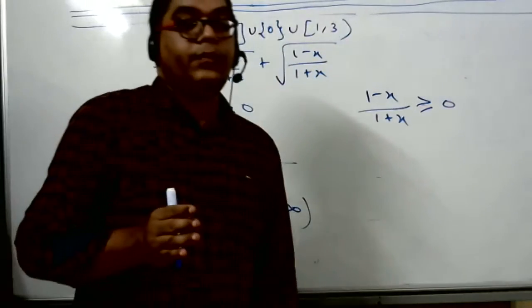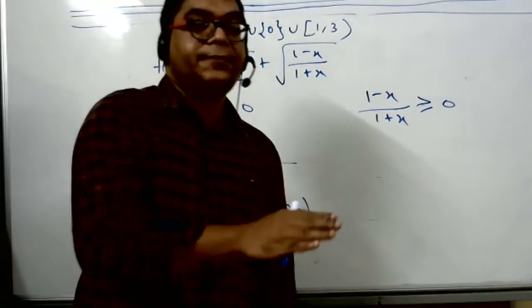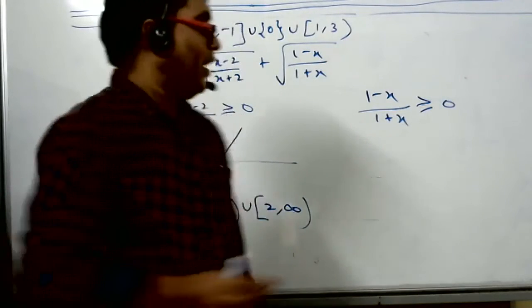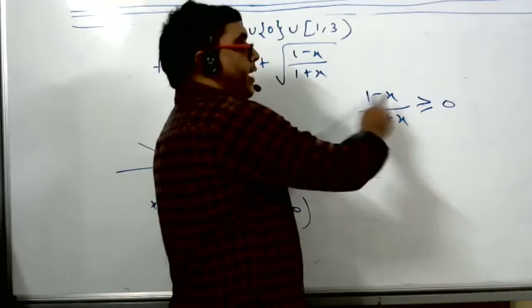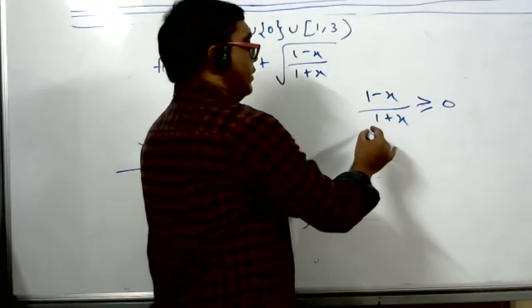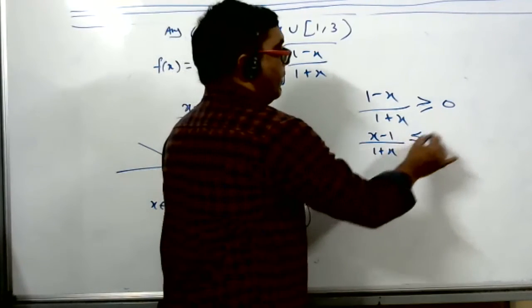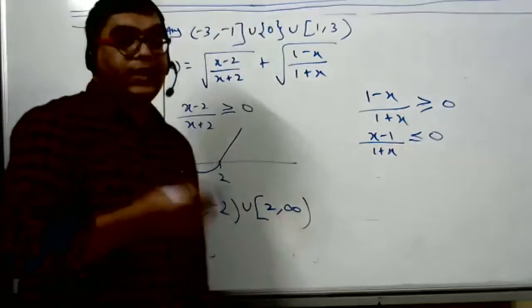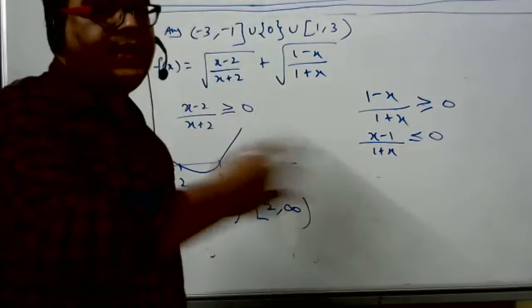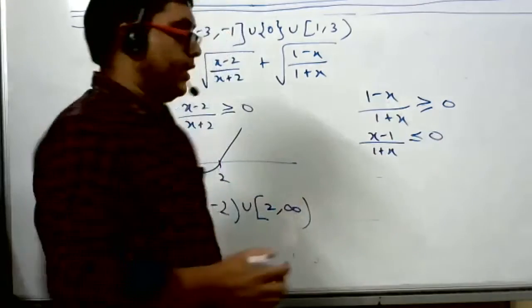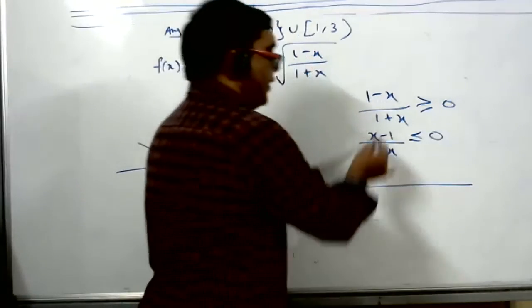Is it x minus alpha or alpha minus x? It is x minus alpha. But here it is alpha minus x. So multiply with minus 1 on both sides. Yes, sir. So what will you get? x minus 1 by 1 plus x, it will become like this way. Put it in standard form of the wavy curve, x minus alpha, x minus beta. Here it is given as 1 minus x, a problem.